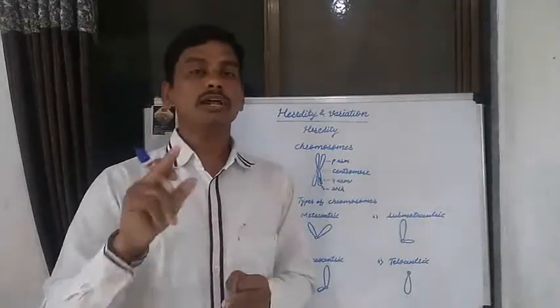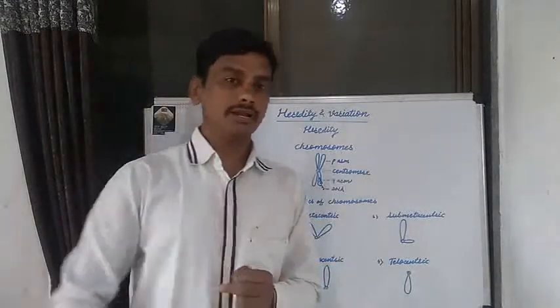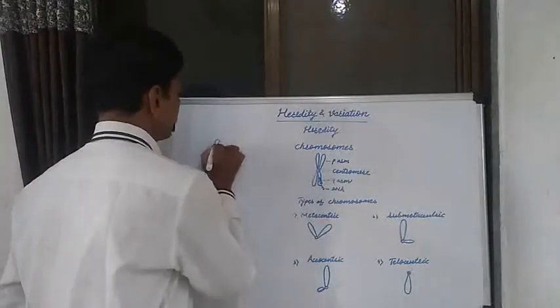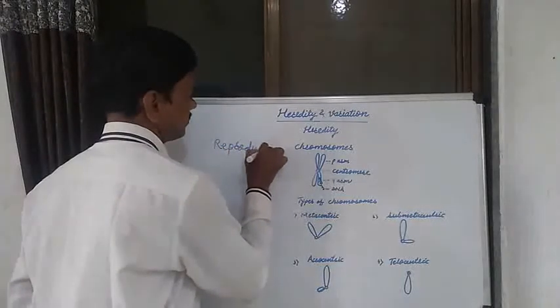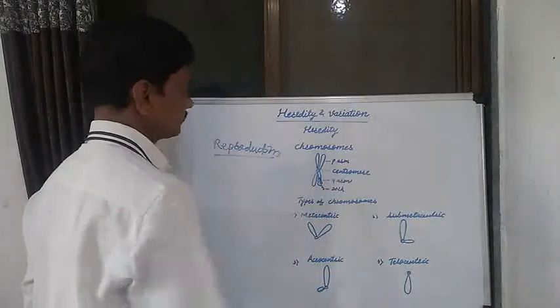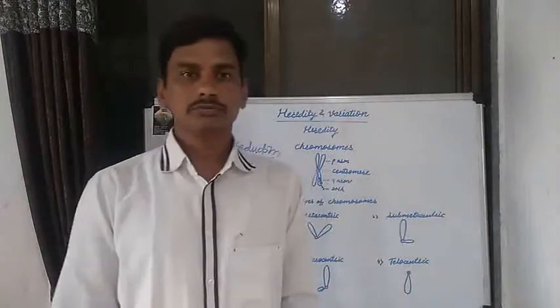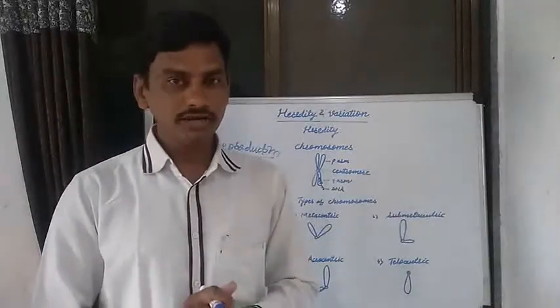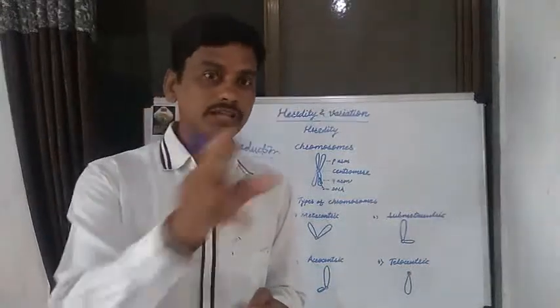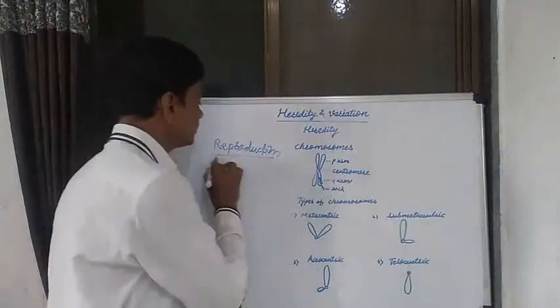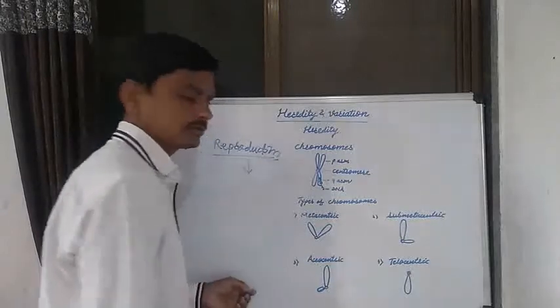Now the most important life process in living organisms is known as reproduction. What is meant by reproduction? We know that the production of new organisms which are similar to themselves is known as the reproduction process.